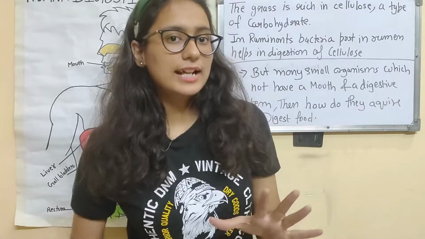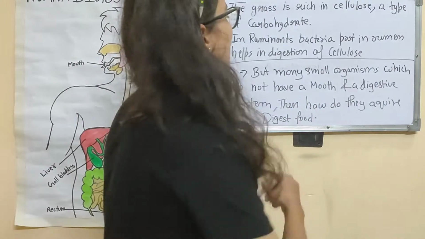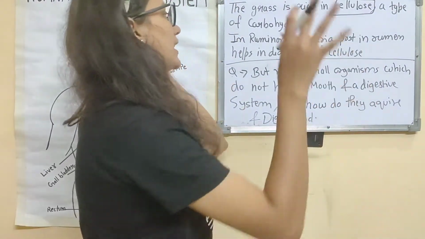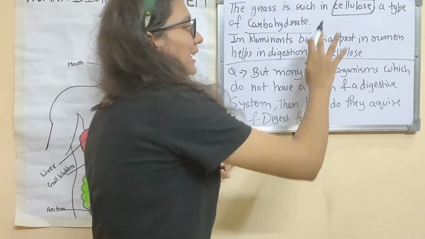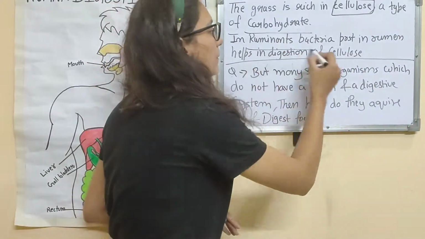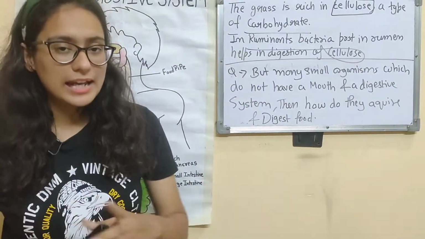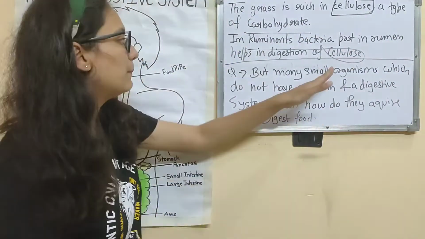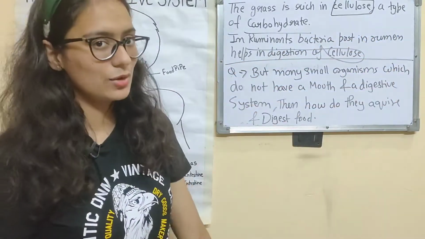The grass that animals like the cow, buffalo and cattle eat is rich in cellulose. This is also one more important thing: the grass is rich in cellulose, a type of carbohydrate. In ruminants, bacteria are present in the rumen, which help them digest cellulose. But what about other animals and human beings? We cannot digest cellulose. Ruminants have bacteria in their rumen, which is why they are able to digest cellulose.